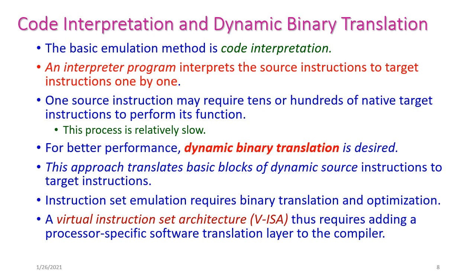And the next one is code interpretation and binary translation. The basic emulation method is code interpretation. Interpretation means a program which interprets source instructions to target instructions one by one. Here source instructions may require tens or hundreds of native target instructions to perform their functions, and this process is very slow when compared to the dynamic binary translation method. So for better performance we will move to the dynamic binary translation method.